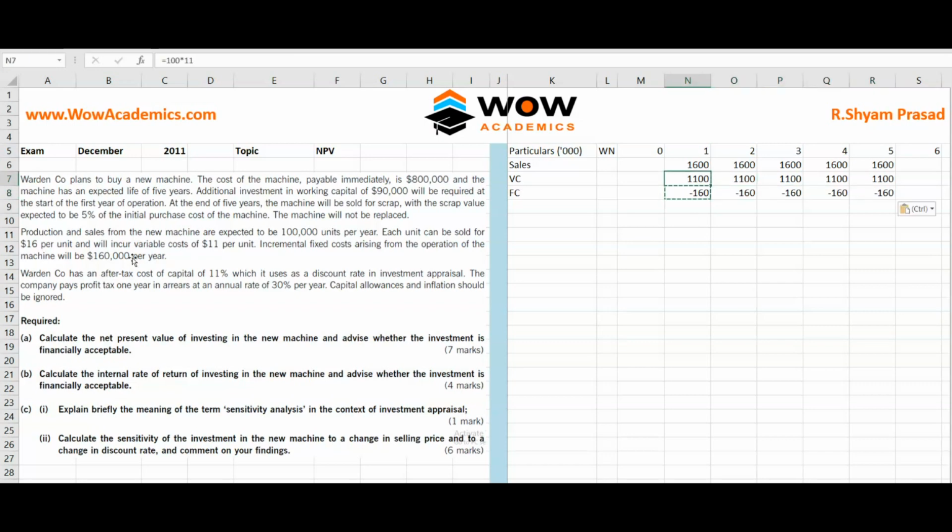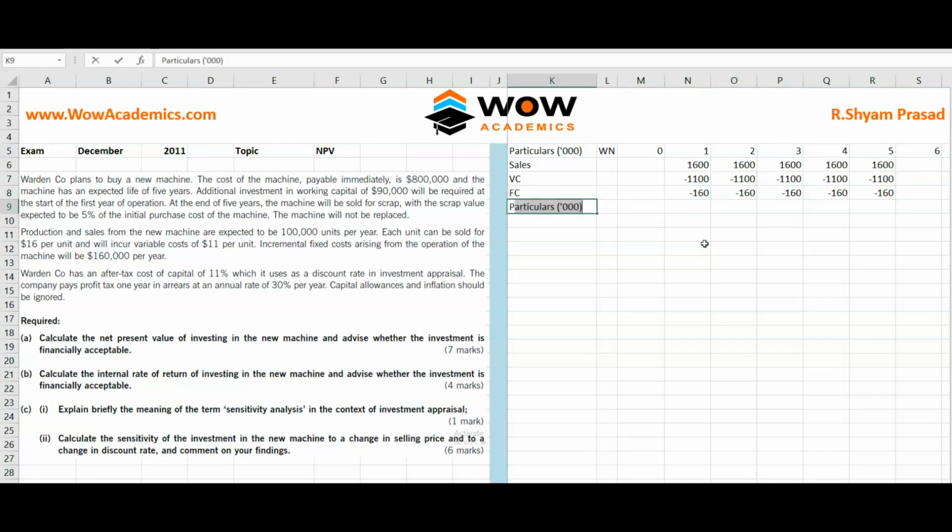And for variable cost, as it is a cost, we will convert that number into a negative number. So 100 into minus 11, so that it comes to a negative 1100. We'll copy that and paste across. So we got all these numbers.